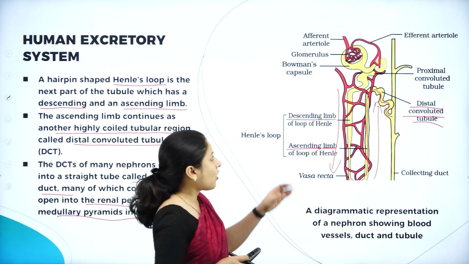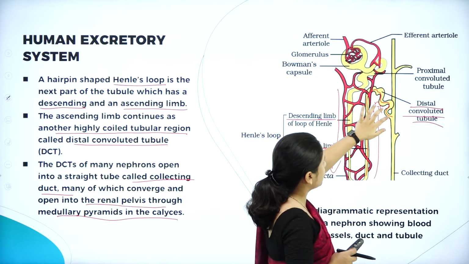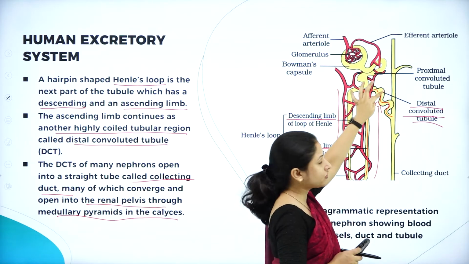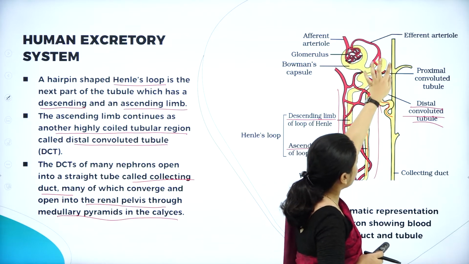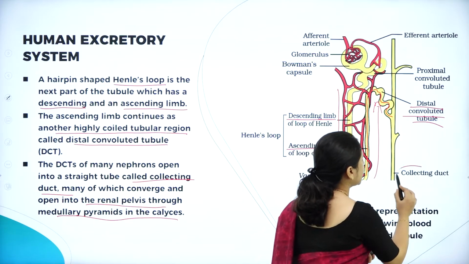Each nephron will have a distal convoluted tubule, and this will end in a straight tubular structure called the collecting duct.